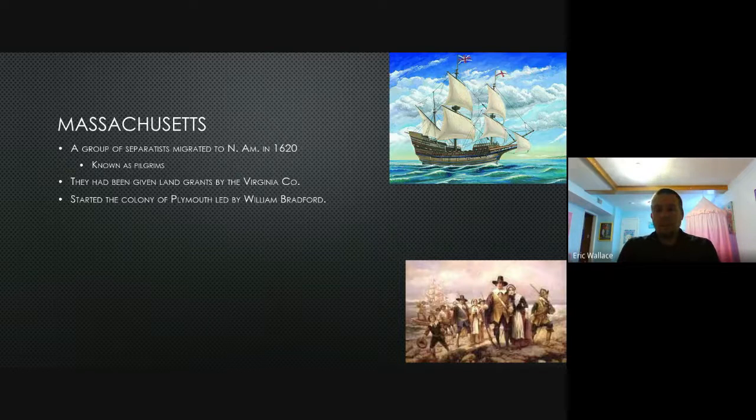Funny story about that. In one of the storms, one of the masts broke or the sails had been damaged or something. And in this storm, he's actually blown off the ship. Well, because the ship had been damaged, there was a rope hanging in the water. He was able to grab hold of that rope, and they pulled him back up. Had he not grabbed the rope, I don't know that they would have turned around and gone back to get him. But he did. He was able to get back on the ship and became a member of that settlement, of that colony.